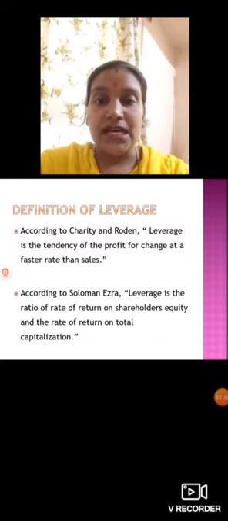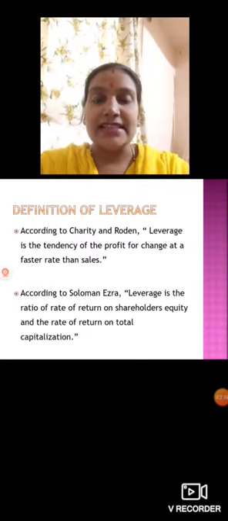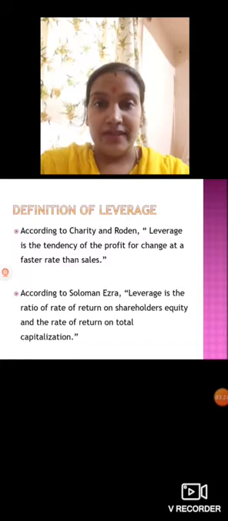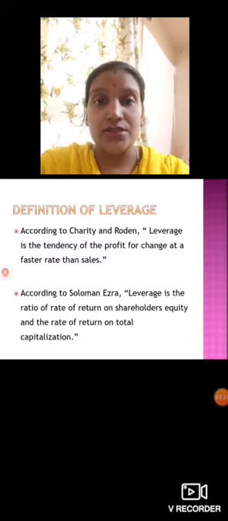leverage is the ratio of the rate of return on shareholders' equity and the rate of return on total capitalization. So as I said, leverages help us to study the ratio or relationship between different financial factors. That is what they have explained in this definition. Leverage shows the relationship of the rate of return of shareholders on their equity and the rate of return on total capitalization of the firm.